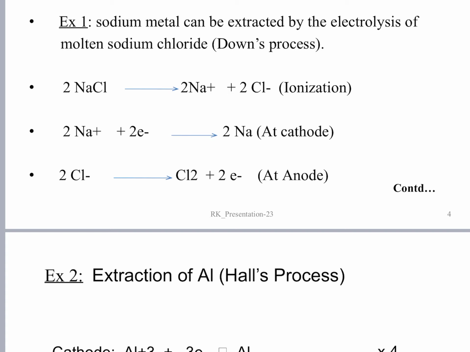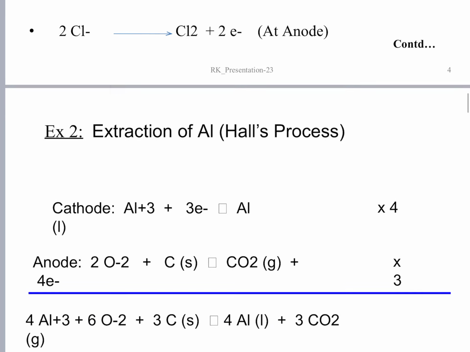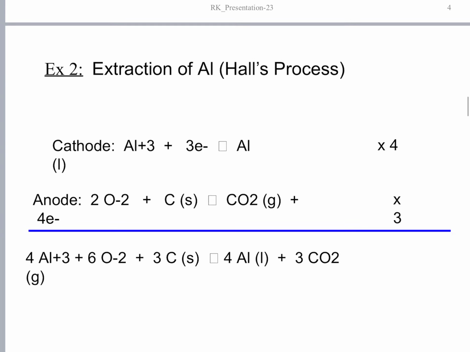So here we can see this electrolysis process is used in the extraction of reactive metals. Likewise, aluminum is also extracted through Hall's process.